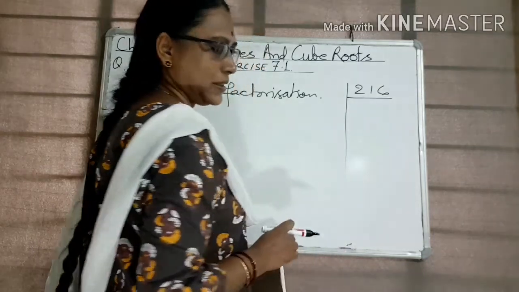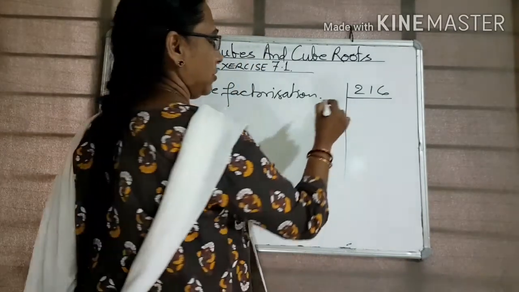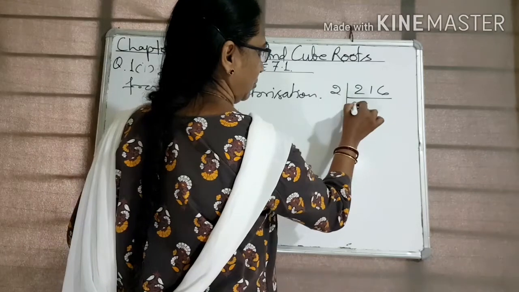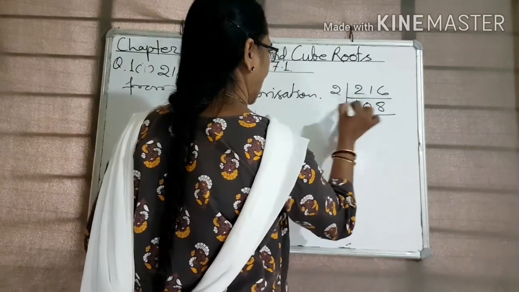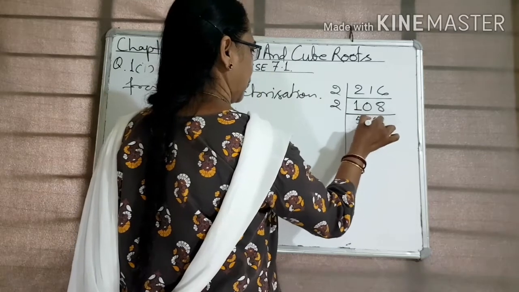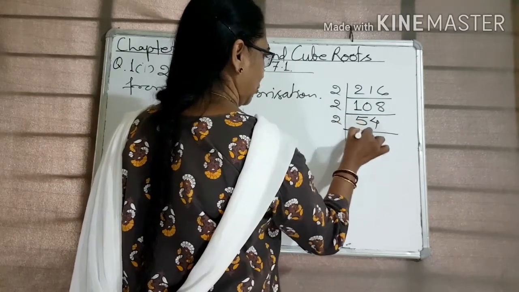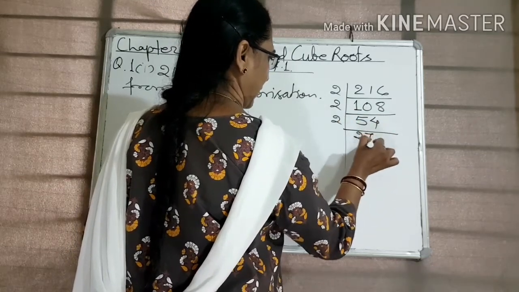So we divide by 2: 2 ones are 2, 2 fours are 8... 2 twos are 4, 2 sevens are 14.